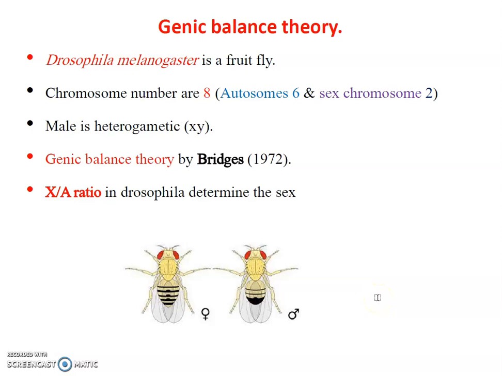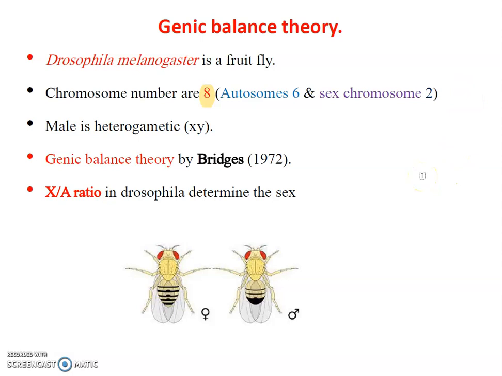In the Drosophila melanogaster, the chromosome number is 8. So this is a diploid chromosome number of 8. And in these 8 chromosomes, 6 chromosomes are called autosomes and 2 chromosomes are called sex chromosomes. Autosomes are those chromosomes which decide the body characters, the body parts just like legs, wings, abdomen, thorax, eyes, head. All these are decided by autosomes, while sex chromosomes are 2. These sex chromosomes decide the maleness, femaleness and other sex characters. So they are called sex chromosomes.